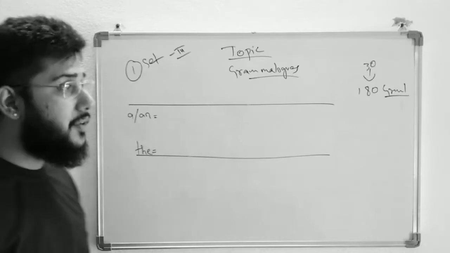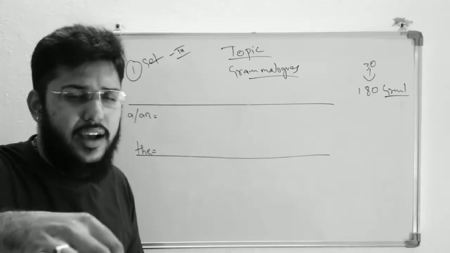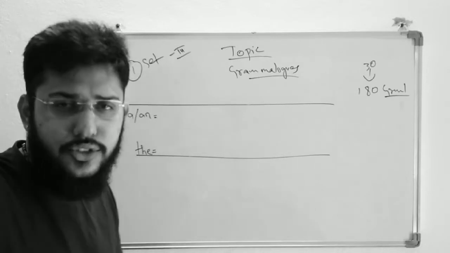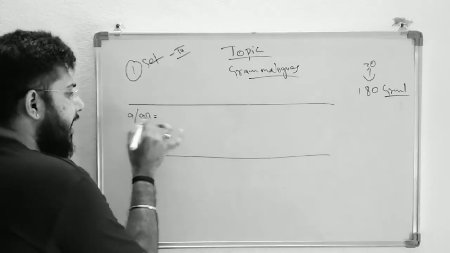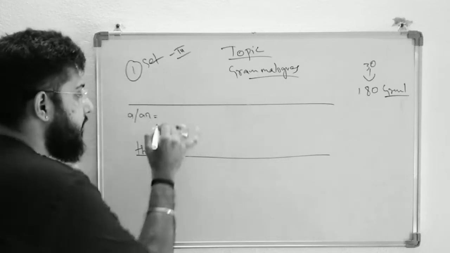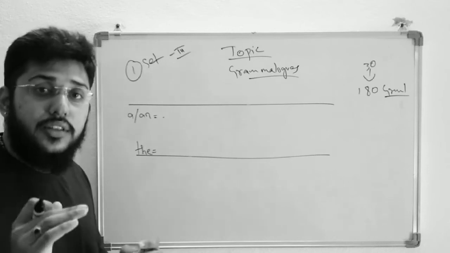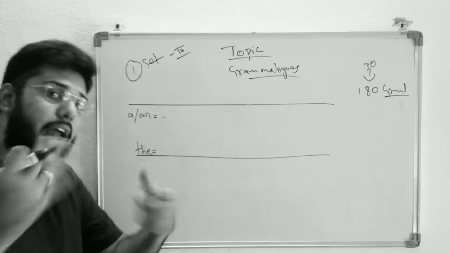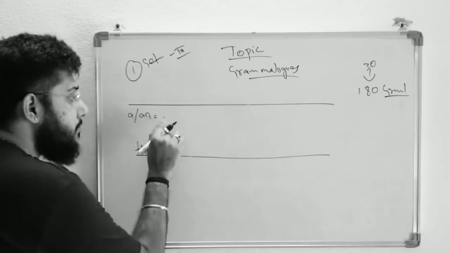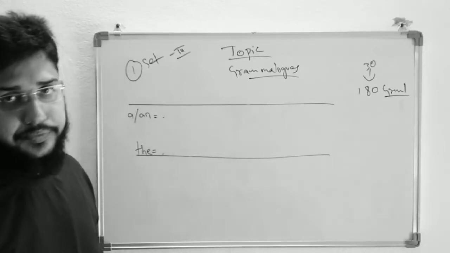Whenever we have the grammar a or an, just put a small dot above the line. I am putting a small dot above. This is called a or an. If I put the same dot on the line, that becomes the.